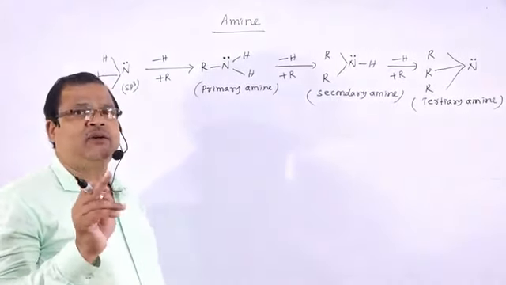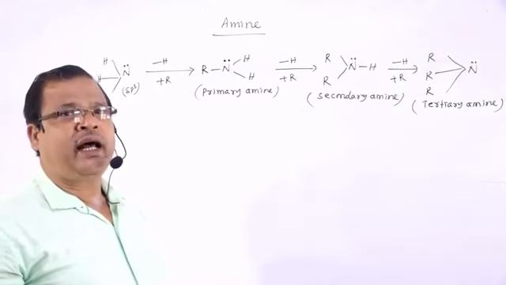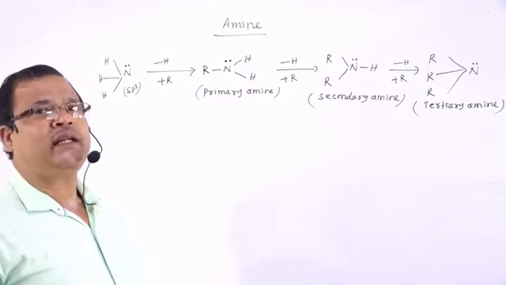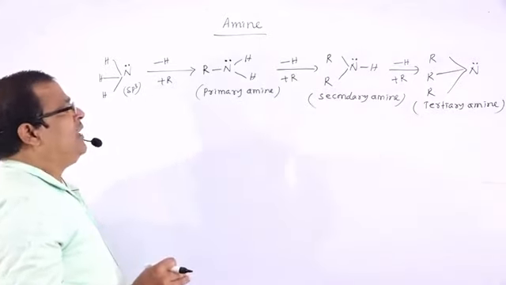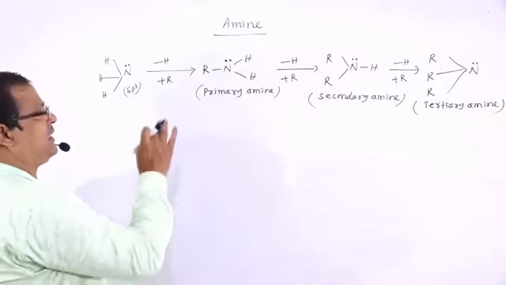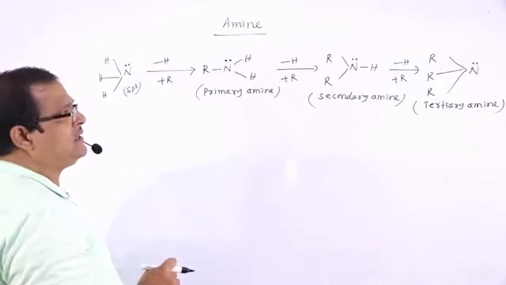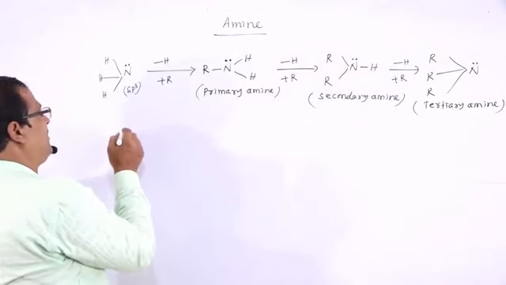Instead of R, we can also take Ar, that is C6H5, an aryl group, giving aromatic amines. Next we will see how to write the formula for these compounds by taking R or C6H5.